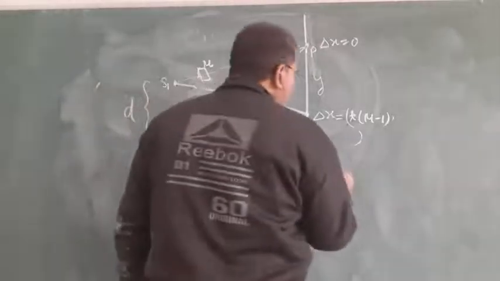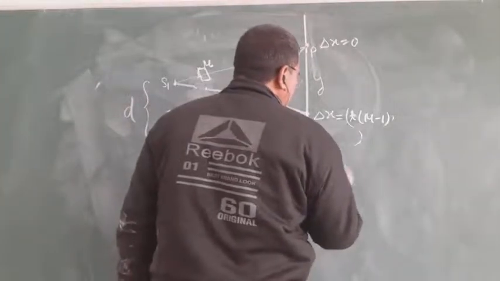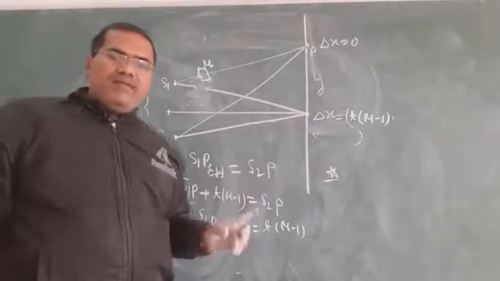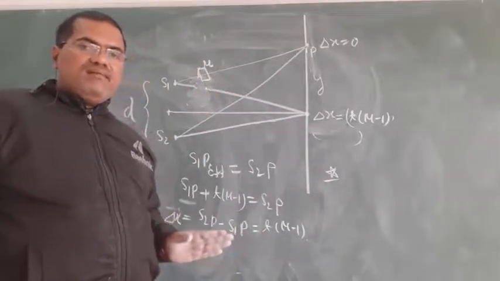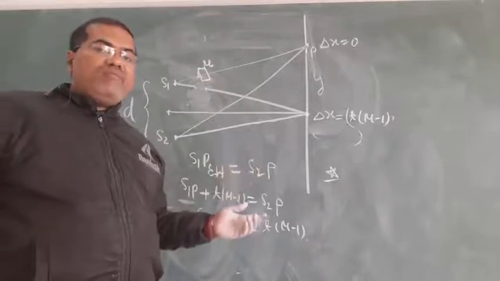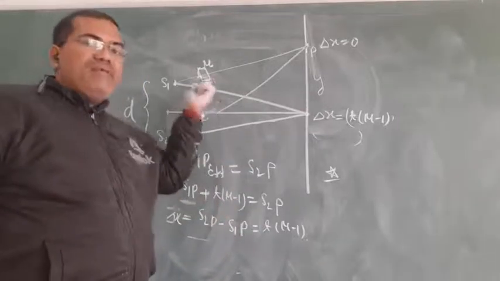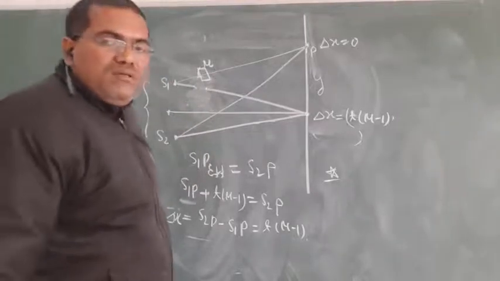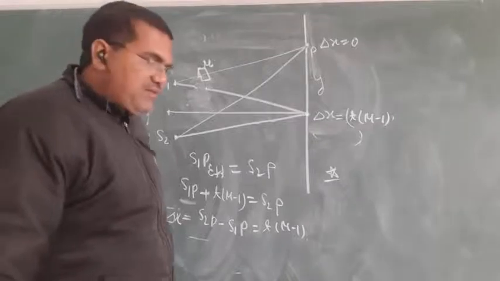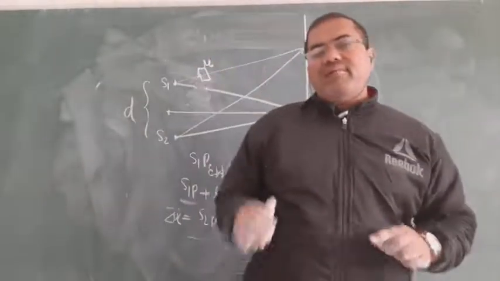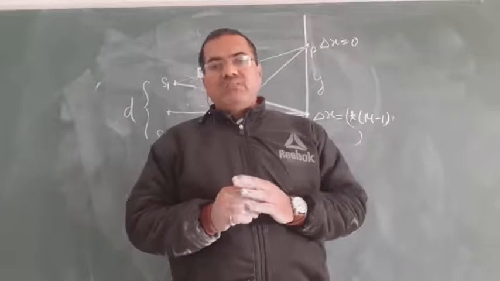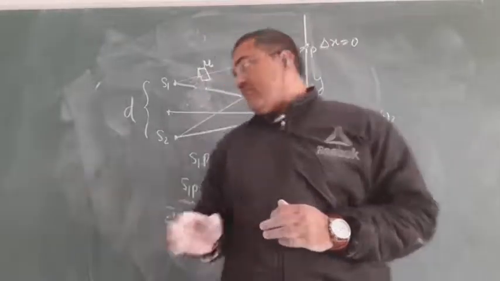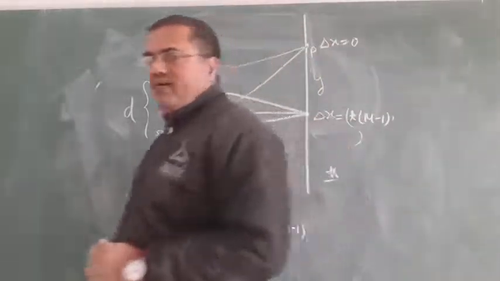Just a trick, you can write it down: the central maxima is shifted towards the side of the source in which the slab is inserted. You can write it.